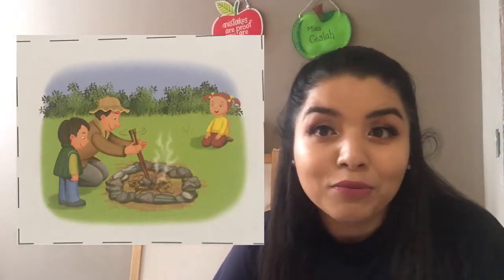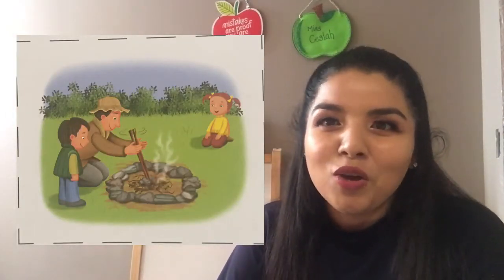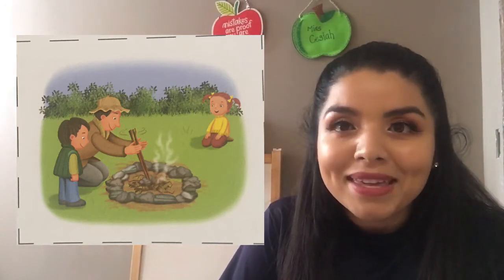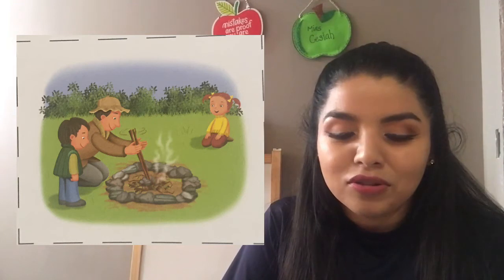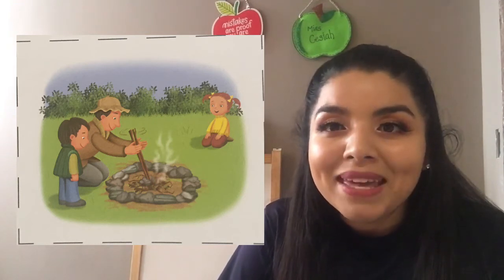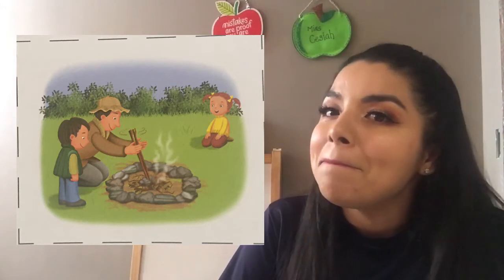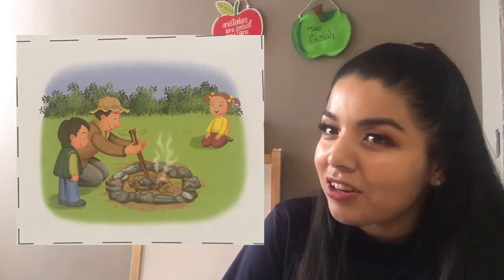Excellent. Now let's go to the next activity. What else can we do when we go camping? Look at the picture. What do you see there? We can see a campfire, but they are making a campfire. So repeat, making a campfire. Repeat again, making a campfire.